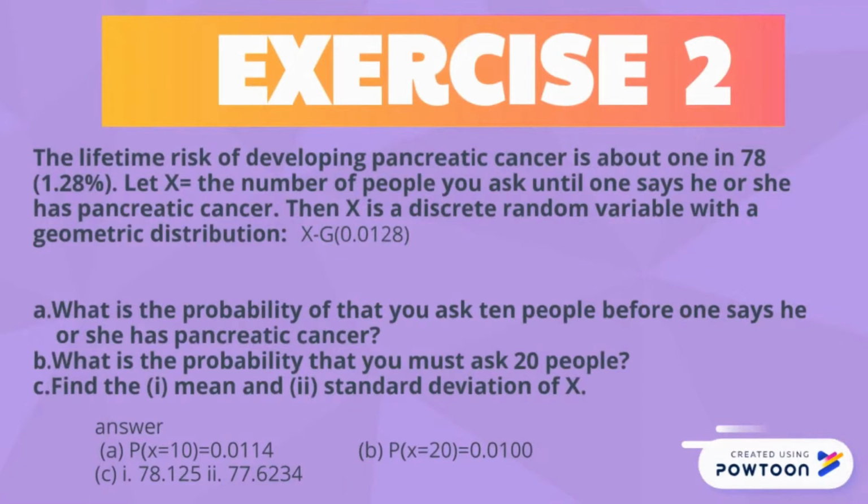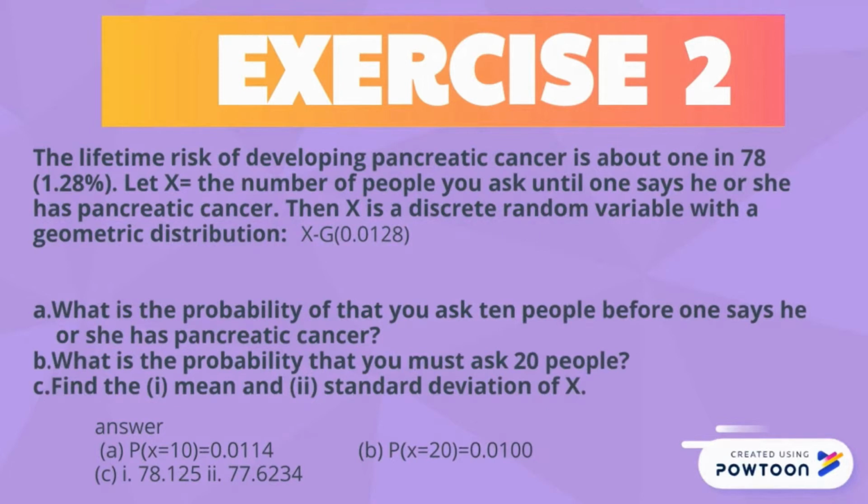Exercise 2. The lifetime risk of developing pancreatic cancer is about 1 in 78, which is 1.28%. Let X equal the number of people you ask until one says he or she has pancreatic cancer. Then X is a discrete random variable with a geometric distribution, with p equal to 0.0128. What is the probability that you ask 10 people before one says he or she has pancreatic cancer?